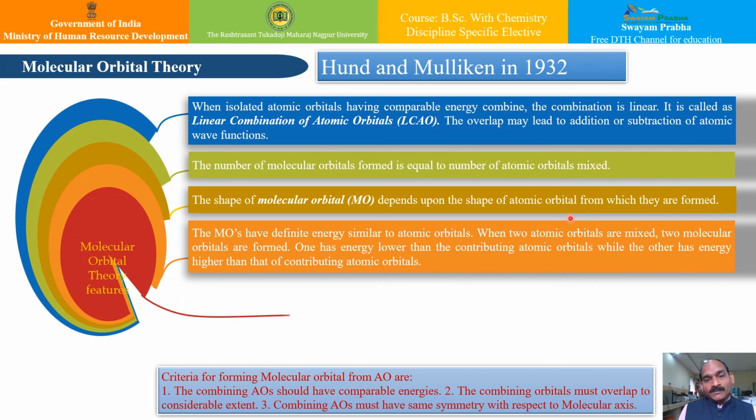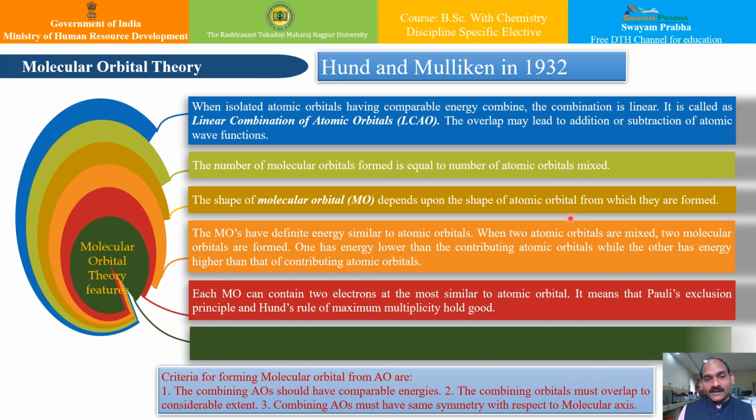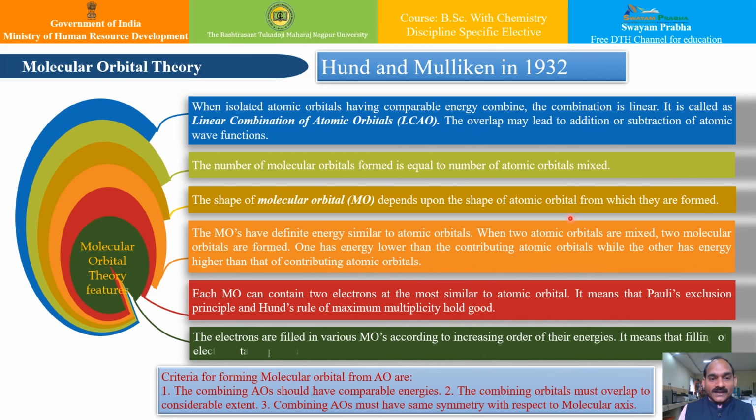Also, we have seen that the number of molecular orbitals formed is equal to the number of atomic orbitals mixed. That means two atomic orbitals, if they combine, will form two molecular orbitals. Also, the shape of a molecular orbital depends upon the shape of the atomic orbitals from which they are formed. That means the shape of the molecular orbital will be governed by whether they belong to s atomic orbitals or p atomic orbitals. Accordingly, the bond formation will take place, and the geometry and shape of the molecular orbital will be analyzed.